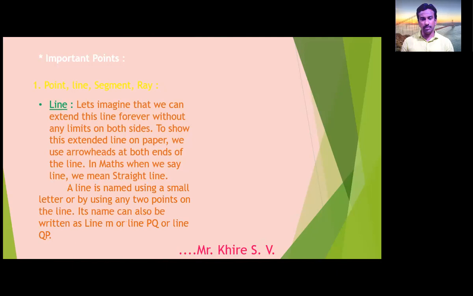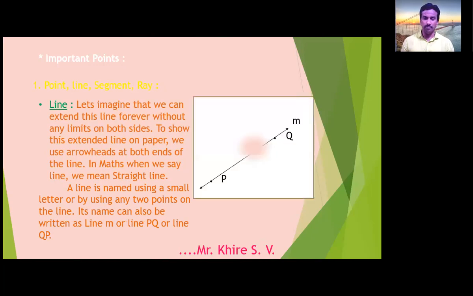A line is named using a small letter or by using any 2 points on the line. Its name can be written as line m or line PQ or line QP also. The line is named by using a single small letter, or we can use 2 capital letters for writing the name of the line.